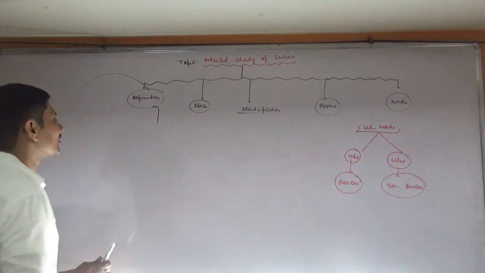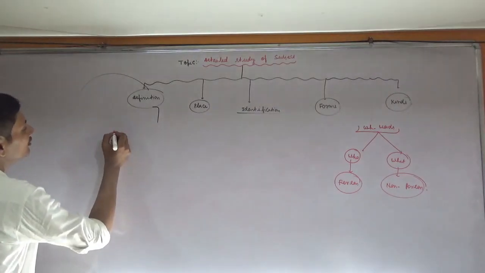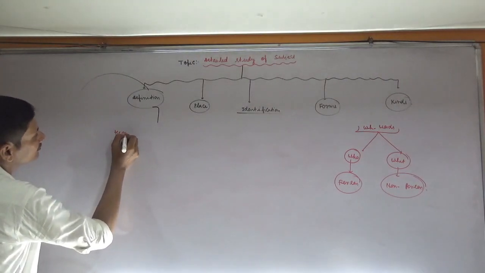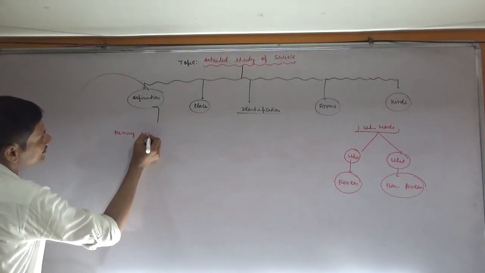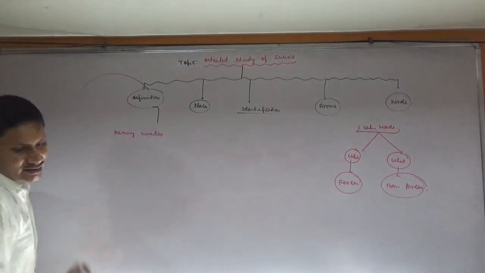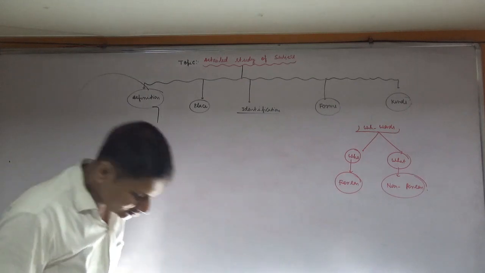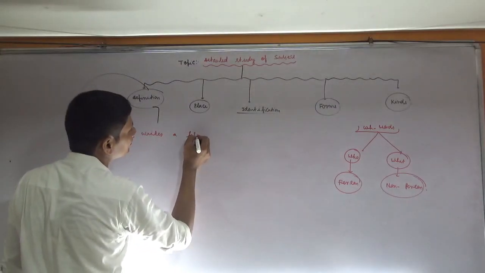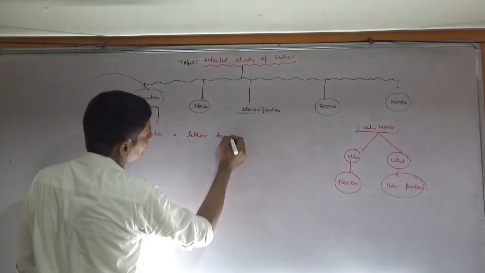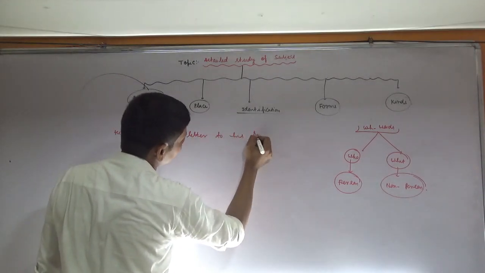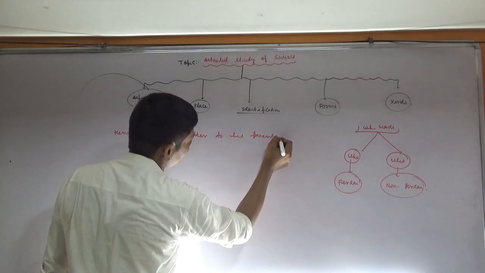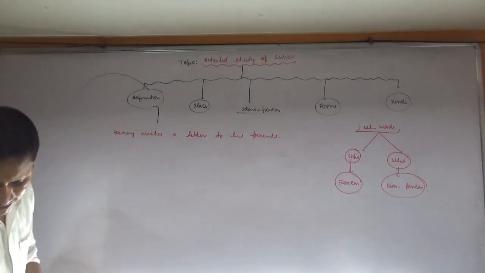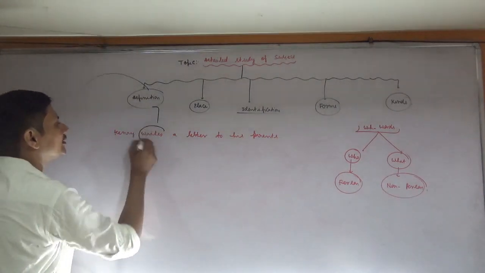Okay, so for the example, Henry writes a letter to his parents. Okay, boys, Henry writes a letter.